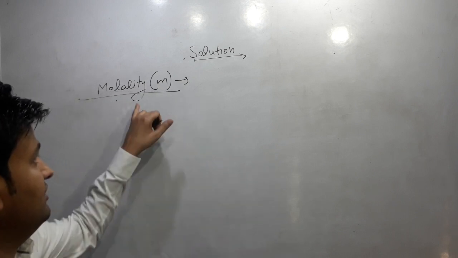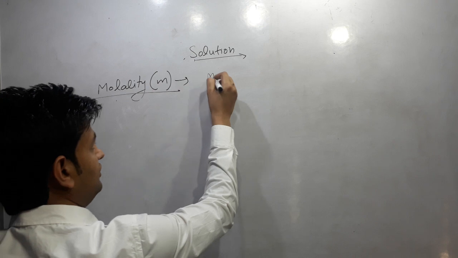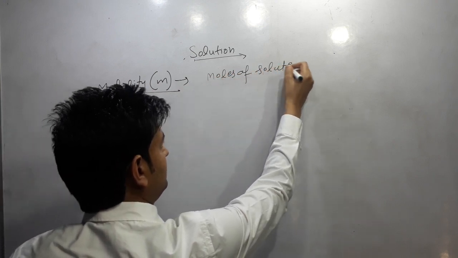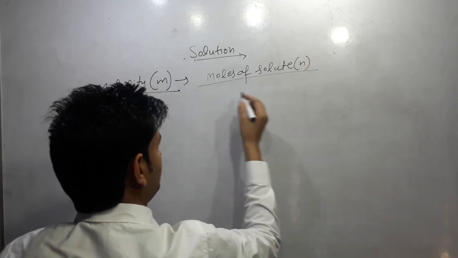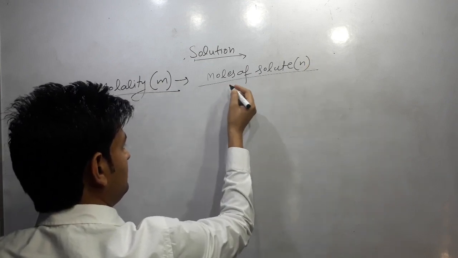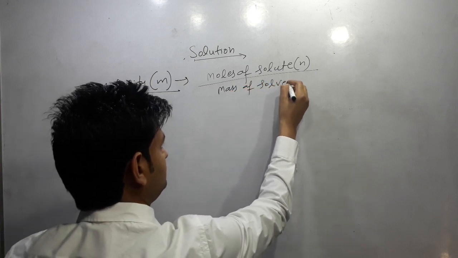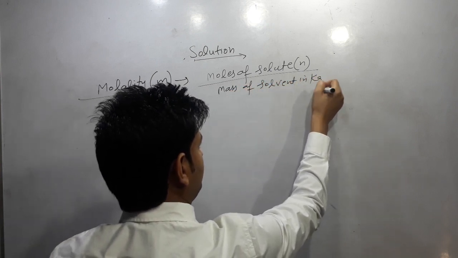It means the number of moles of solute present in a kilogram of solvent, or the mass of solvent in kilograms.